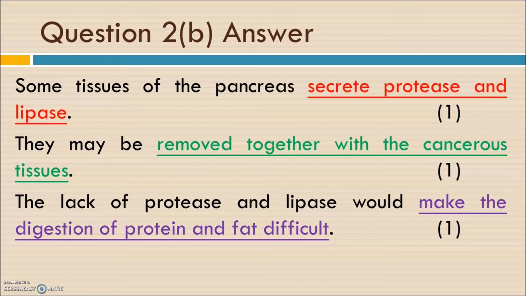And the second one is why he may produce oily feces. Just like in this question, if part of the pancreas is removed, the pancreas cannot produce a sufficient amount of lipase. That means the fat may not be digested completely, so the fat will not be absorbed and will be ejected in the feces. So there will be oily feces, right? Okay, so that's part B.